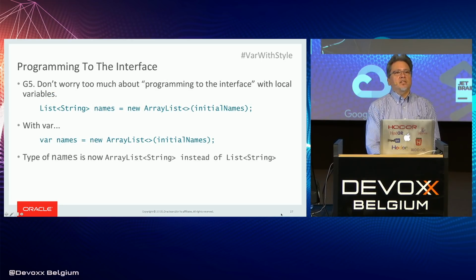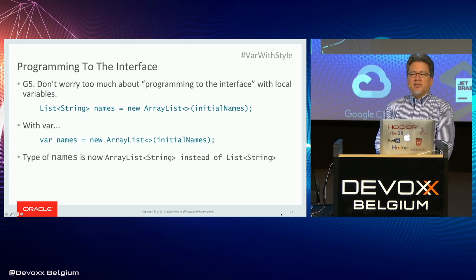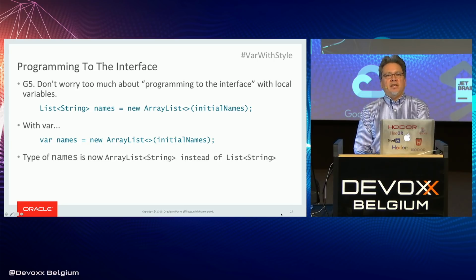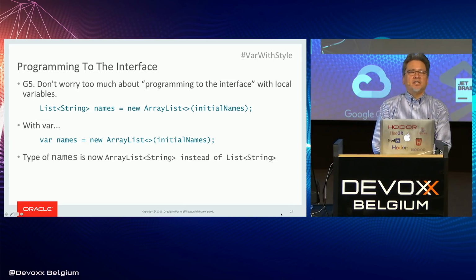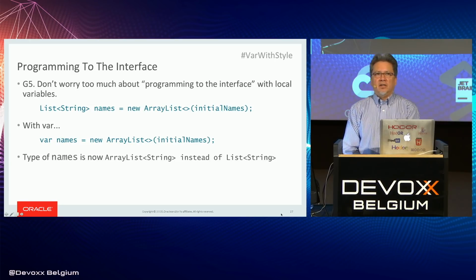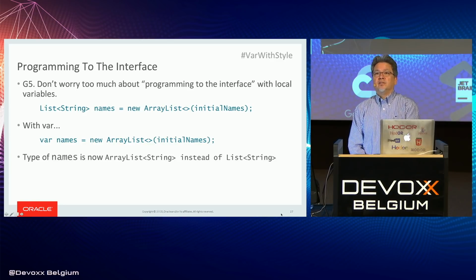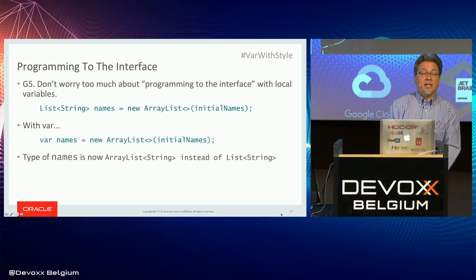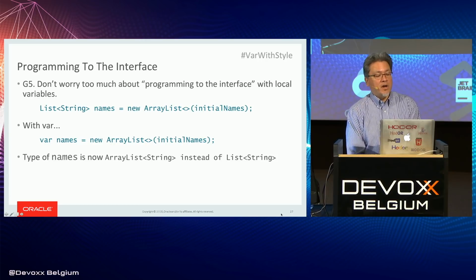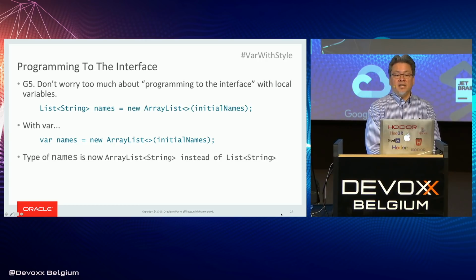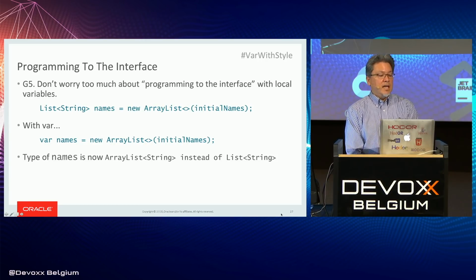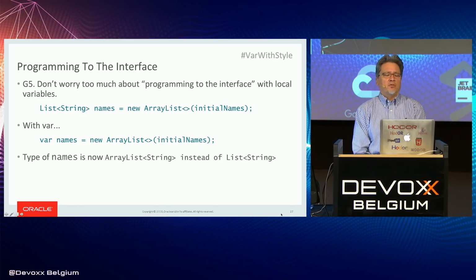Okay, so there's a little bit of a wrinkle here. Moving on, there's a notion of programming to the interface in Java, and var does affect this a little bit. So this is a little bit subtle. This is something you never find on the internet, which is why you come to conferences. You can have a subtle discussion with some nuances in it, and this is one of those. And so programming to the interface is still very important. But I don't think you need to worry about it too much with local variables.